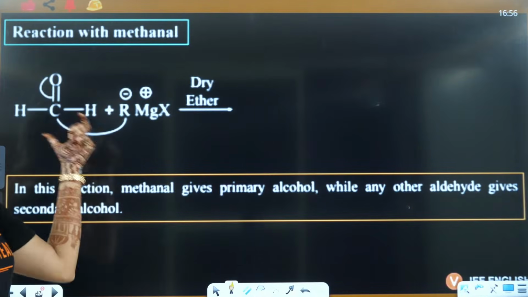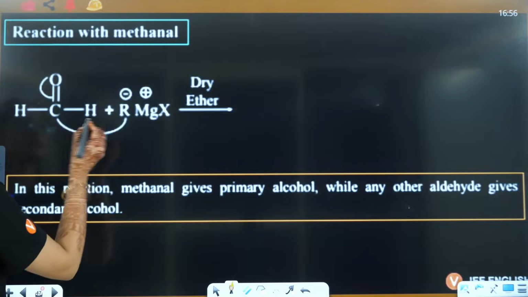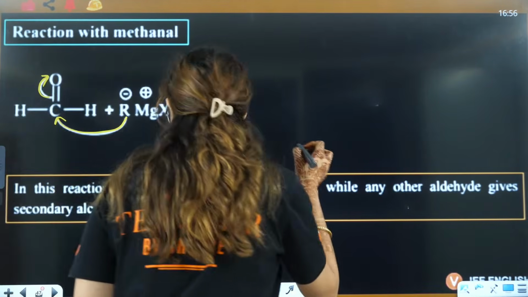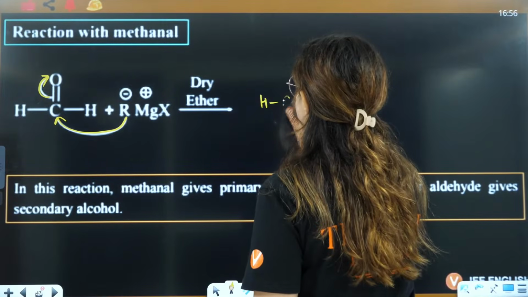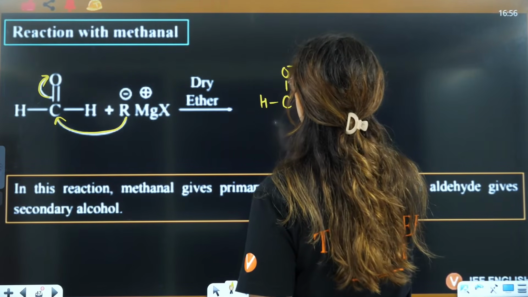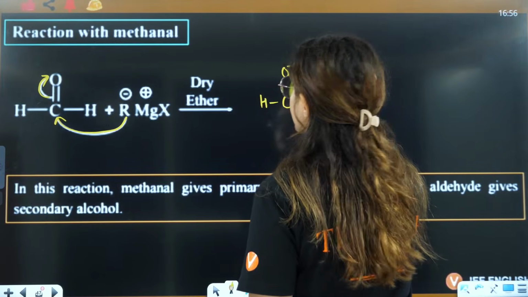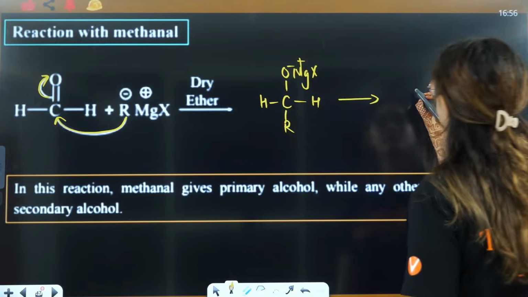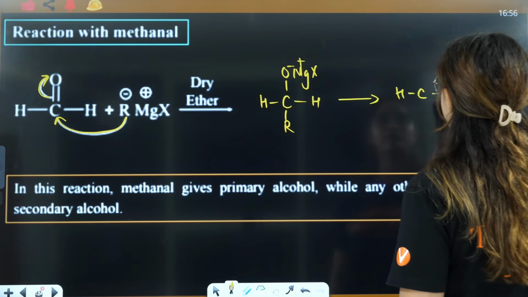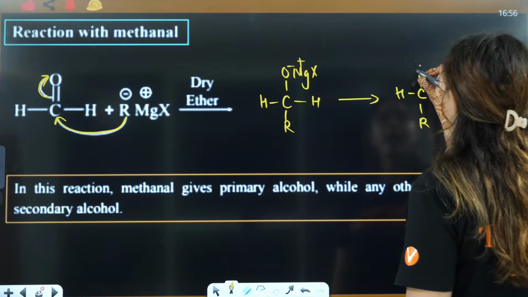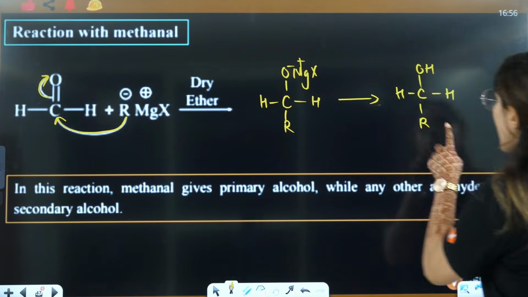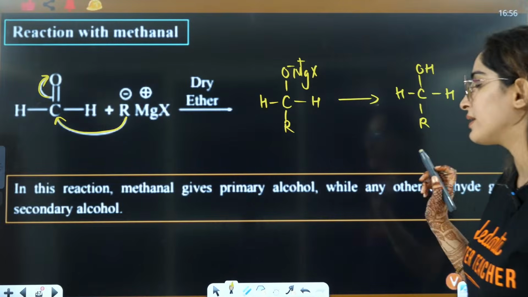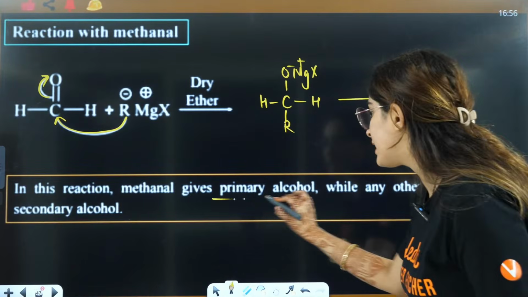So if you have formaldehyde, what will happen? This will attack here, these electrons will shift here. You will have the formation of HCHO negative with MgX positive, and the R part attached. Then after hydrolysis, you will have C with H, H, R and OH. That is RCH2OH, which is nothing but a primary alcohol. So in this reaction, methanal gives primary alcohol.